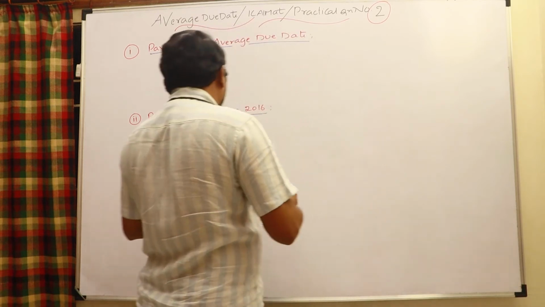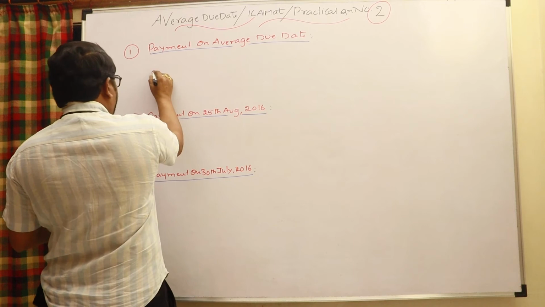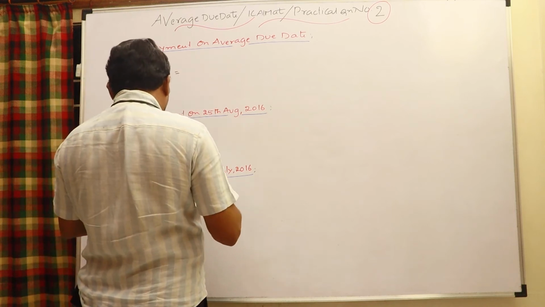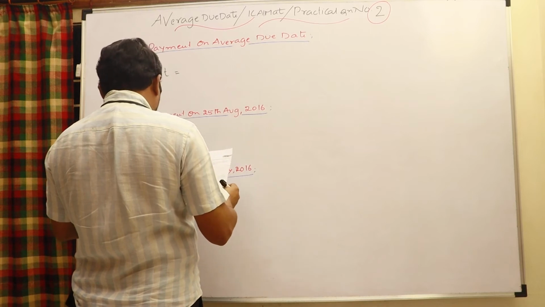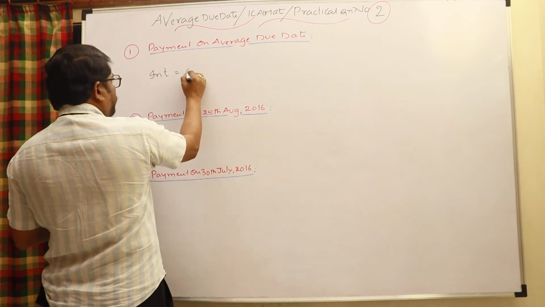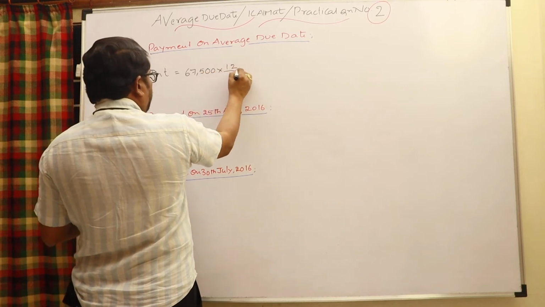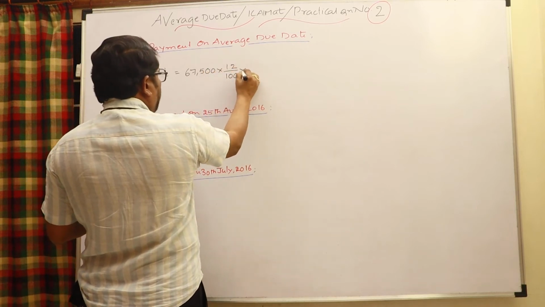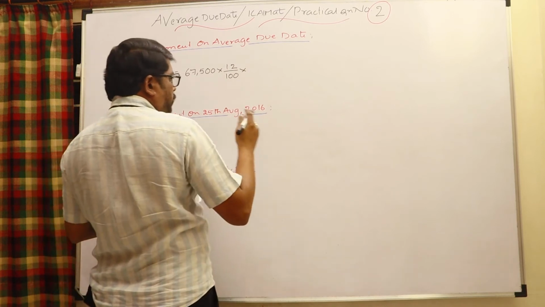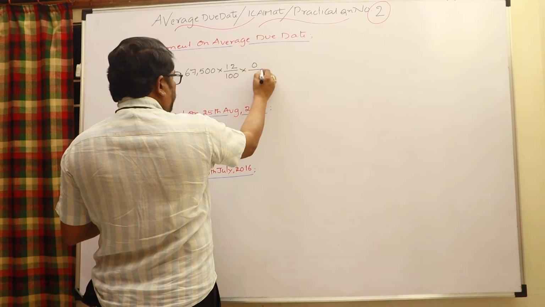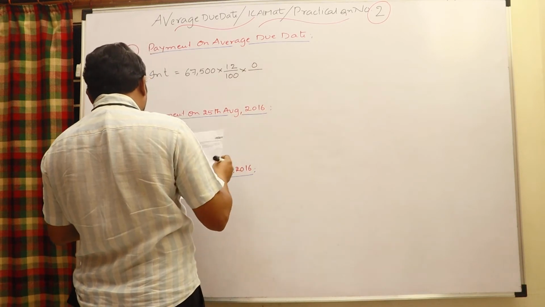So the interest formula is: interest equals amount 67,500 into rate 12 by 100 into number of days 0 by 365.